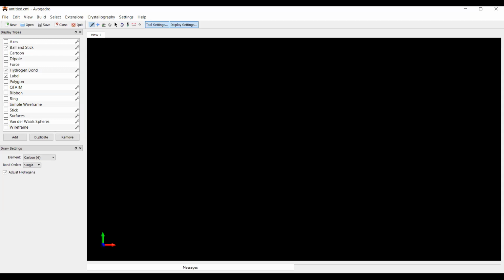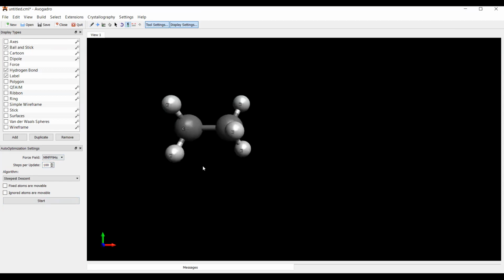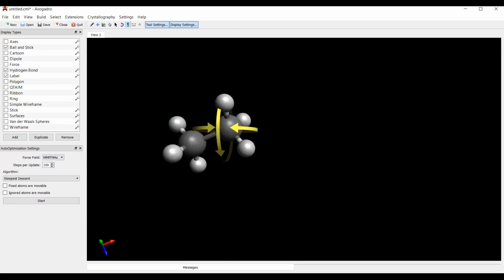Can you guys see this, yes or no? Yes, sir. Just wait a second. Let me draw one carbon atom, another carbon atom. Now this is an optimized structure.